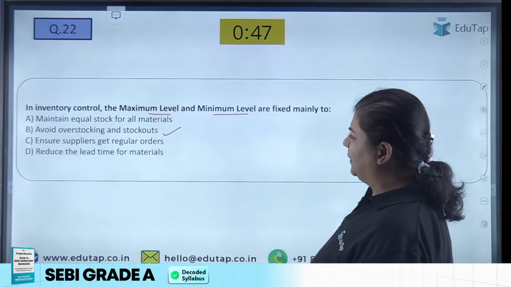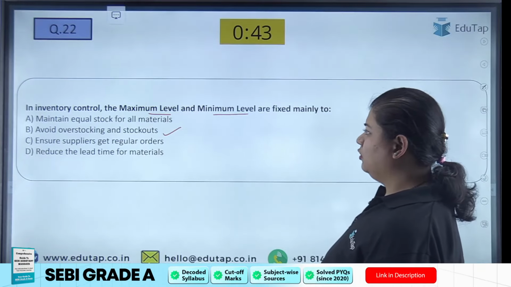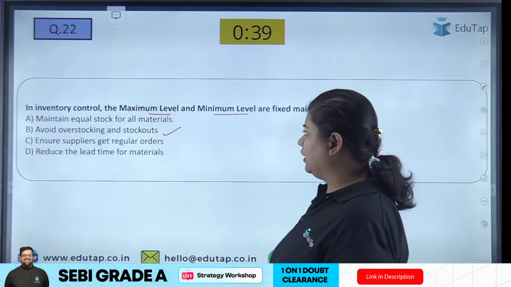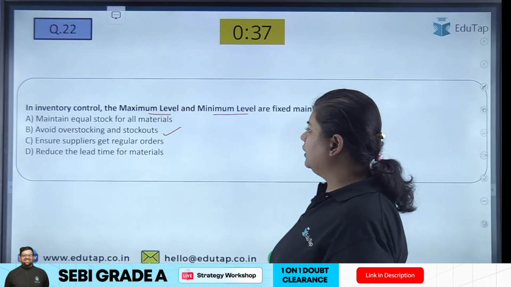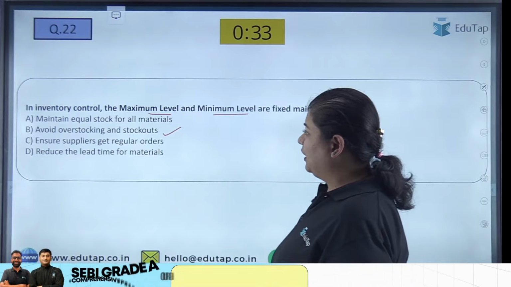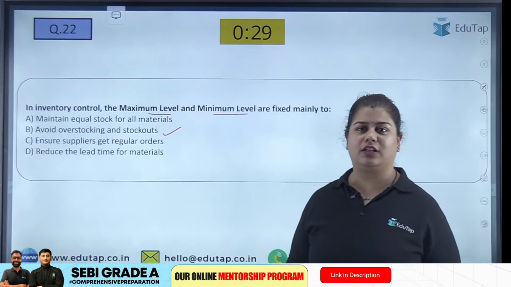So option A, maintain equal stock of all materials. No, not equal stock. We have to see overstocking and understocking here. Then ensure that suppliers get regular orders. Do we care about the suppliers getting regular orders?